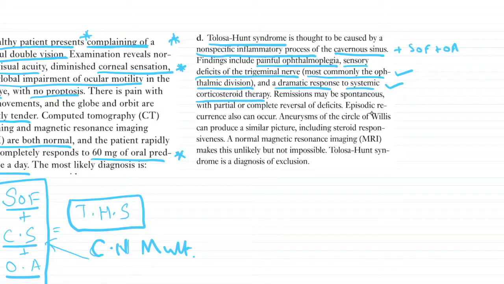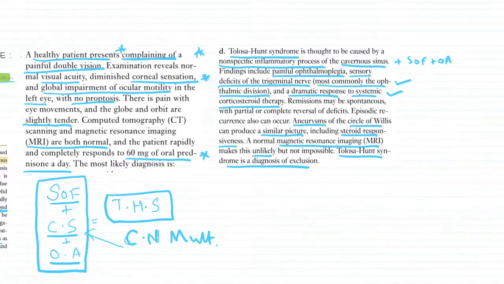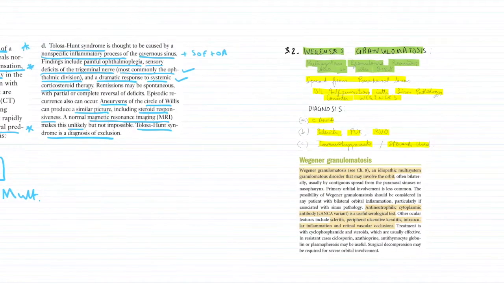Remissions may be spontaneous with partial or complete reversal of deficits. Episodic recurrences can occur, and aneurysms of the circle of Willis can also produce a similar picture, including the steroid responsiveness, but they would not have a normal MRI. So that makes Tolosa-Hunt syndrome a diagnosis of exclusion. So let's move on.